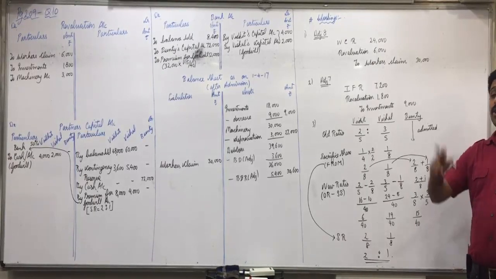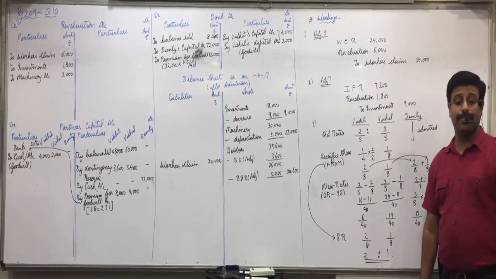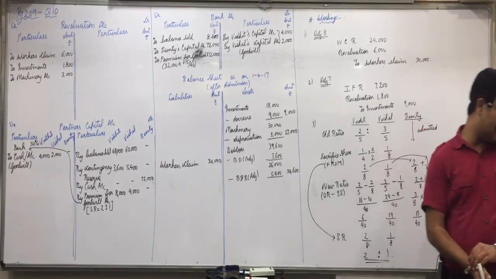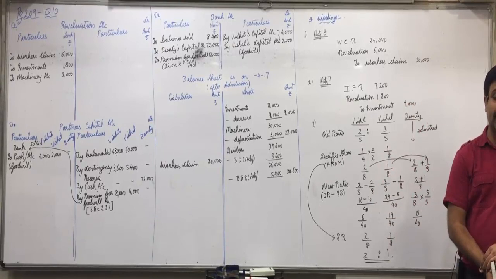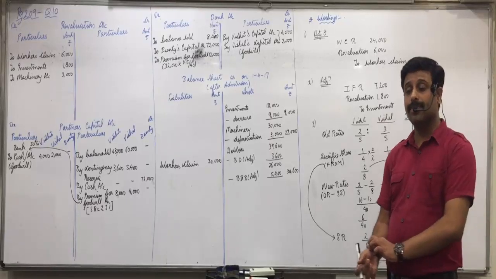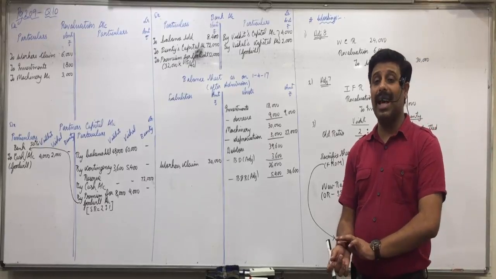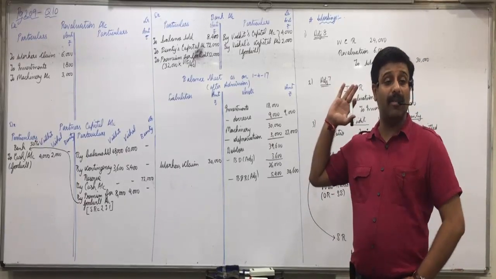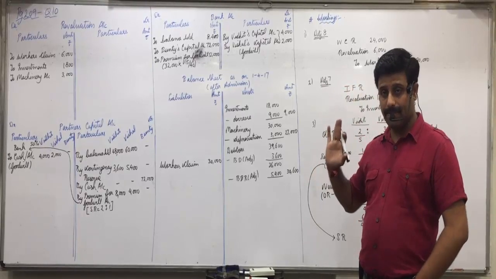Liabilities side, put tick on bad debt reserve also. How much is bad debt reserve on liabilities side of the game? Do you find 1800? Normally bad debt reserve is not given on liabilities side. It is subtracted from debtors. Here it means what? In last year we already created a bad debt reserve of 1800.